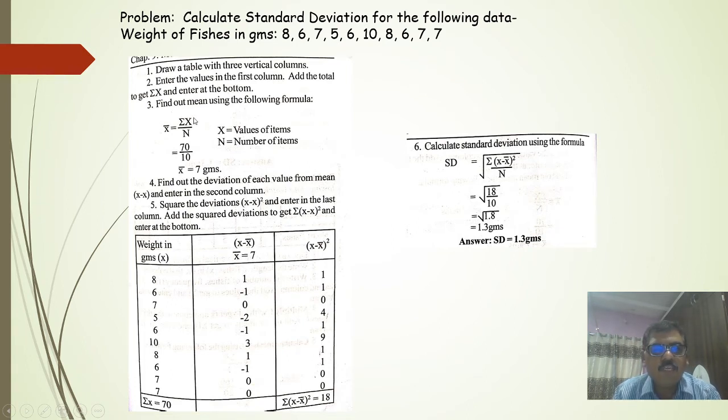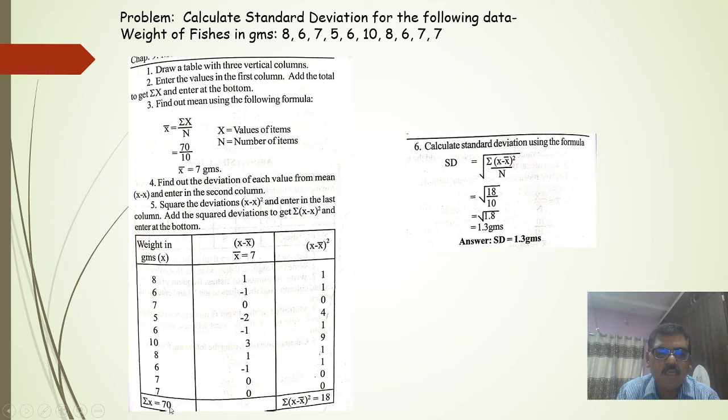First of all, you have to calculate the mean. You have to sum all the values and divide by the number of items. The sum of all these is 70, divided by 10, so x bar, the mean, is equal to 7. Then next, find the deviation of each value from the mean. We have placed all the values, that is 8, 6, 7, 6, in this table.